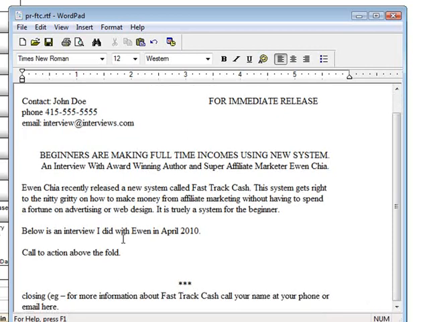Okay, now what we do is we put our first couple of questions in here and then we put our call to action underneath that so that it's still going to be above the fold in the browser when people look at it online.